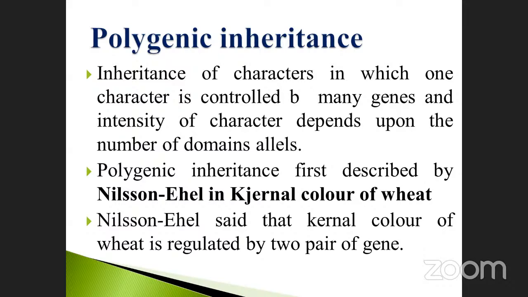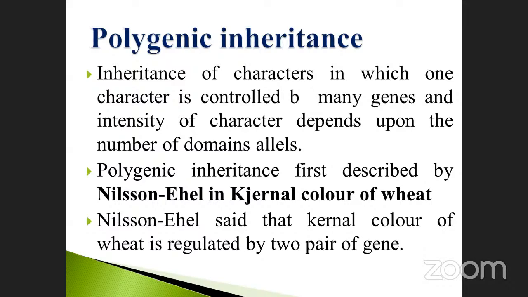Once again, see here, it is the inheritance of characters in which one character is controlled by many genes, and the intensity of the character depends upon the number of dominant alleles. Polygenic means there are many genes controlling a single character. That condition is called polygenic inheritance.